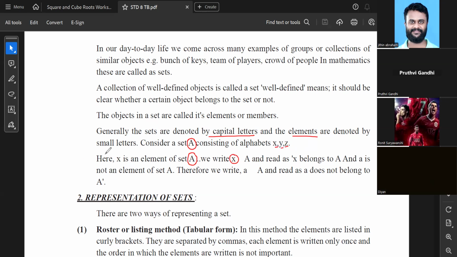Actually there was a symbol here. I think you will find it ahead. This was a bit of a misprint, ignore it. So we will read it as X belongs to A, belongs to set A. It's not actually the therefore sign, technically speaking. It's written somewhat like this.